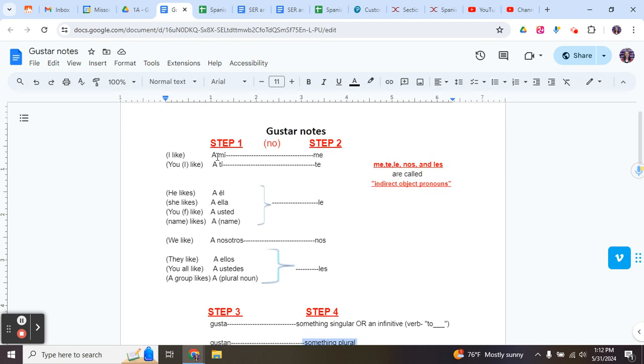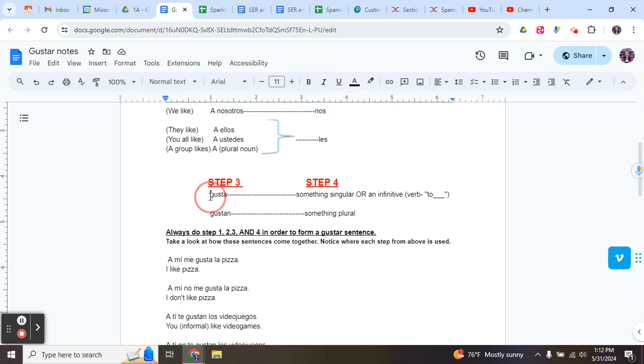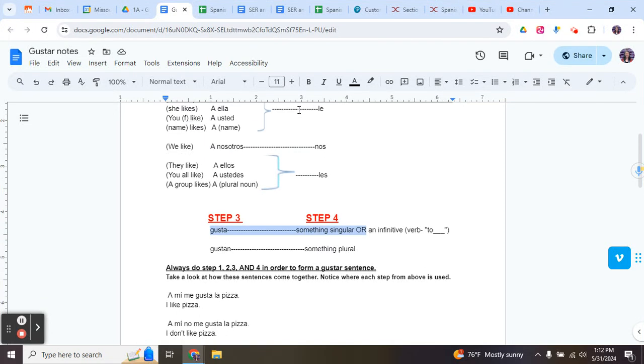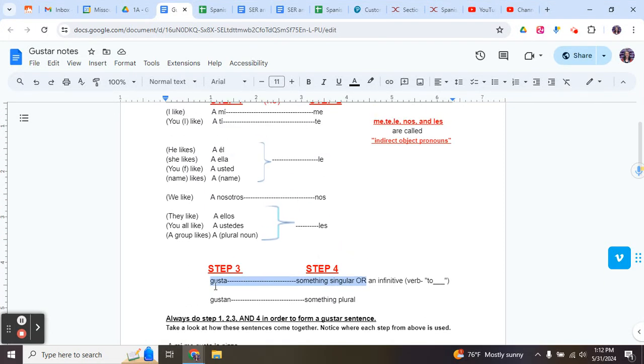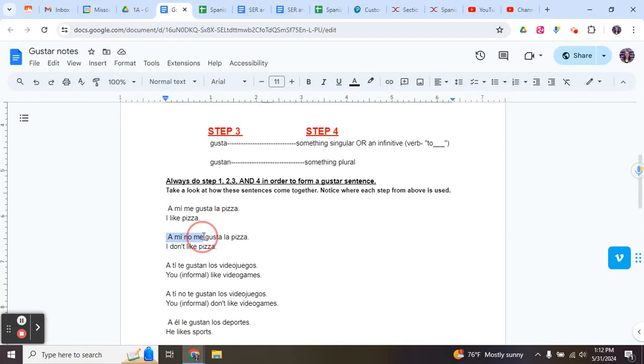Because what we do in step 1 and step 2 are independent. In other words, I can say, we like pizza, a nosotros nos gusta la pizza. See, it doesn't matter that we are plural, because gusta doesn't go with us. Gusta goes with la pizza, right? The pizza is pleasing. So if I say, a mí no me gusta la pizza, that shows you where to put the word no in between steps 1 and 2.